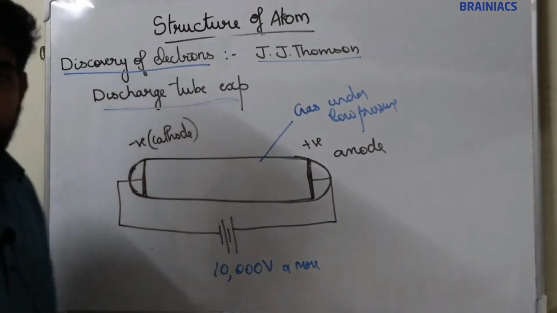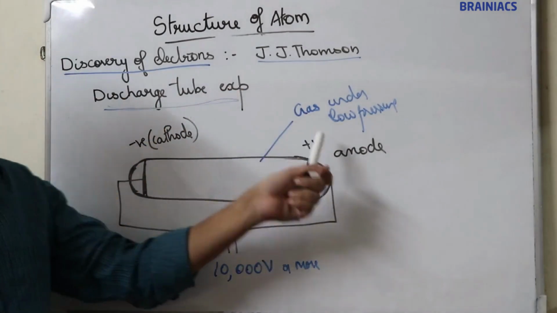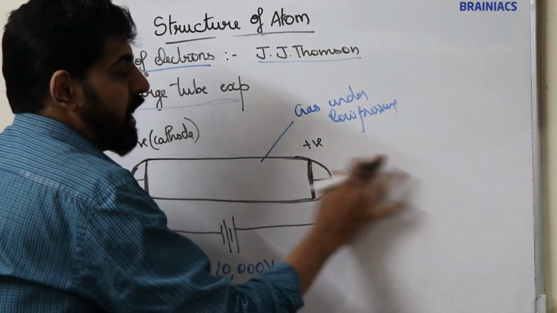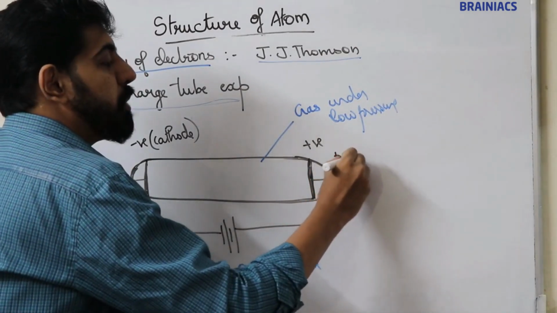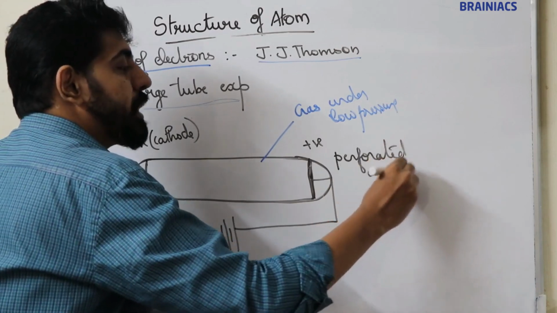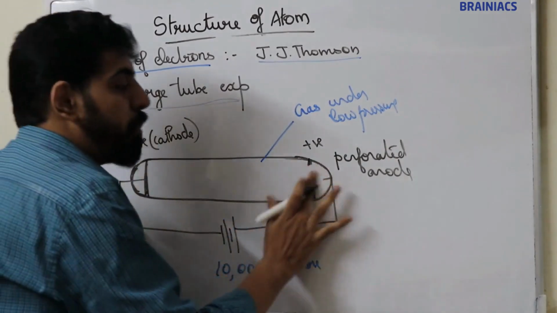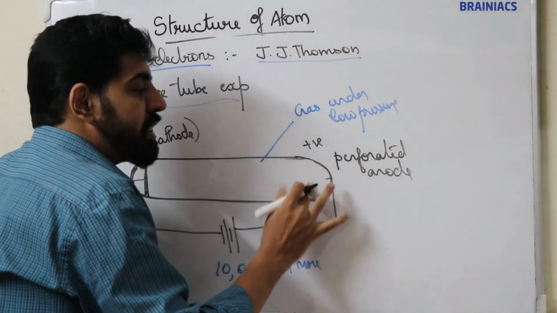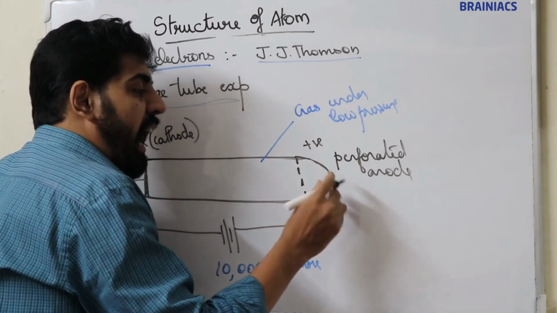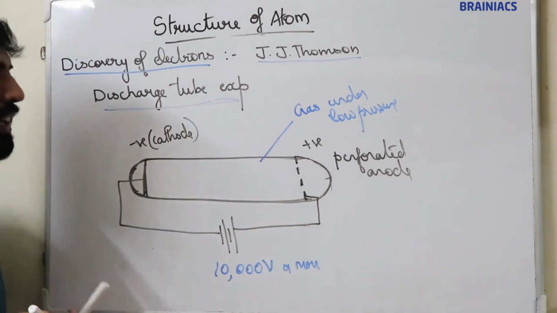Now this experiment was conducted by J.J. Thomson by taking a perforated anode, not a simple anode. What does perforated anode mean? If the anode is having so many holes, anode with holes, this electrode is known as a perforated anode.